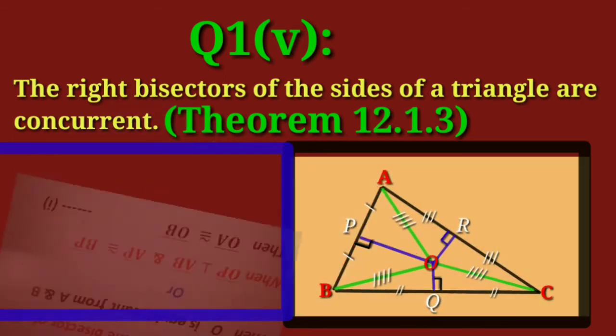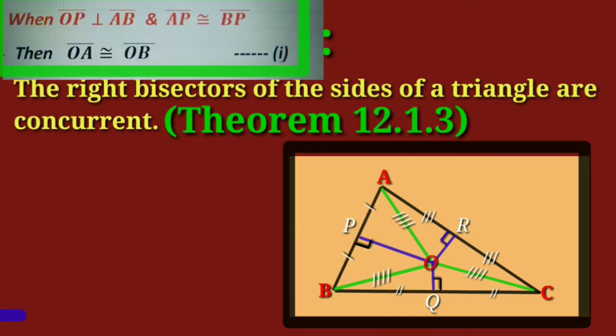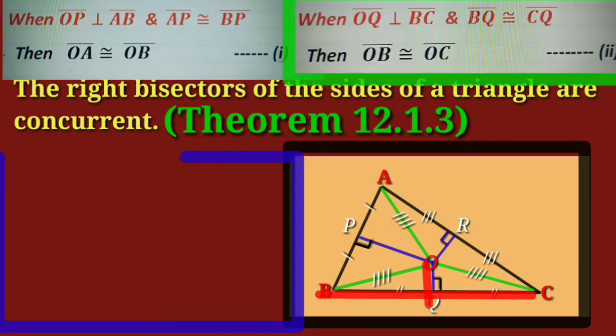By using theorem 12.1.1, when OP is perpendicular to AB and AP is congruent to BP, then OA is congruent to OB. Again, using theorem 12.1.1, when OQ is perpendicular to BC and BQ is congruent to CQ, then OB is congruent to OC.